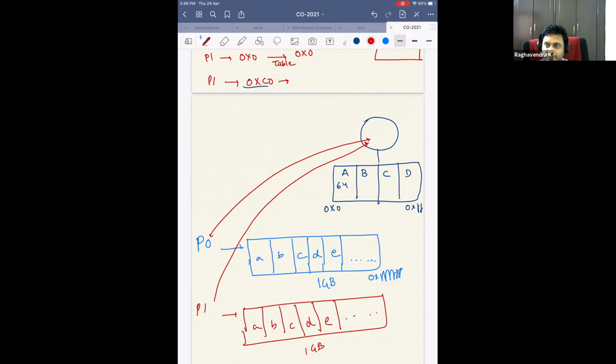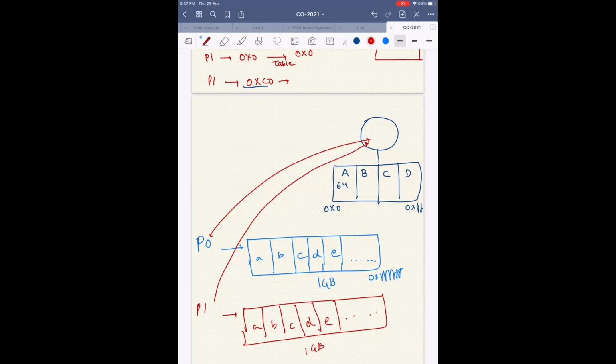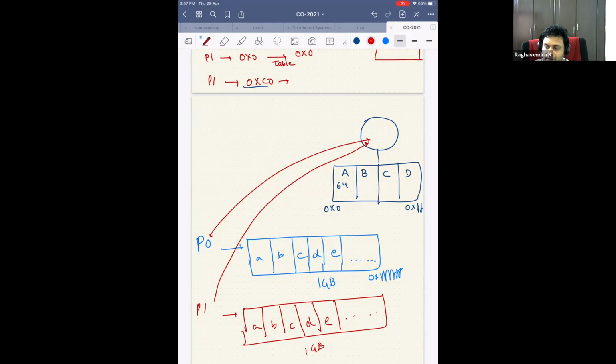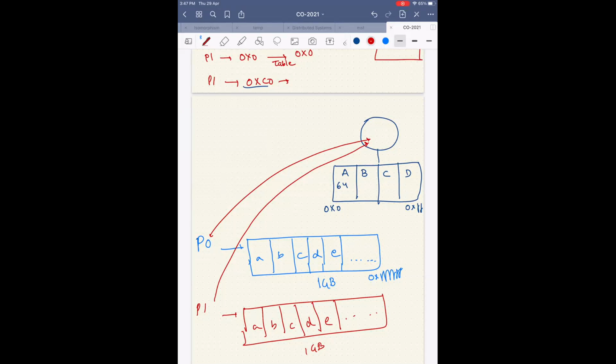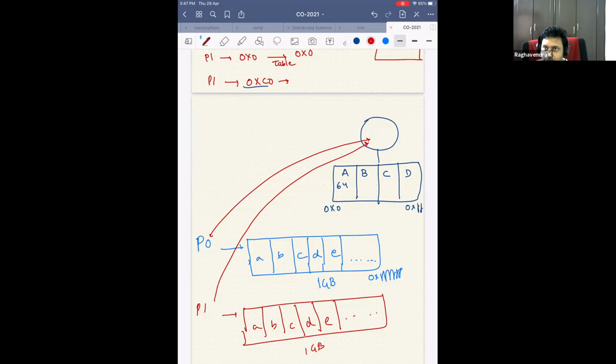That's the problem with the table. Not a problem, but yes. Let's say I have a table where I can have so many entries. Then is there any problem? No, sir. So it should work. It's just that it will be very slow, because there will be many page faults.